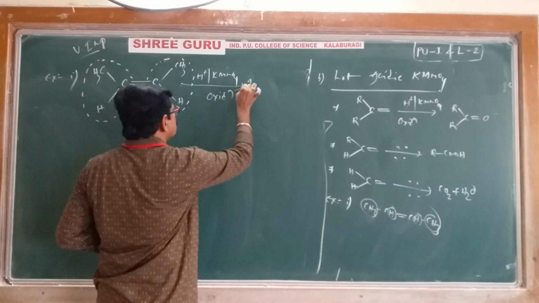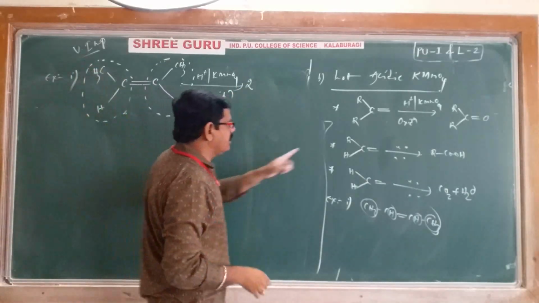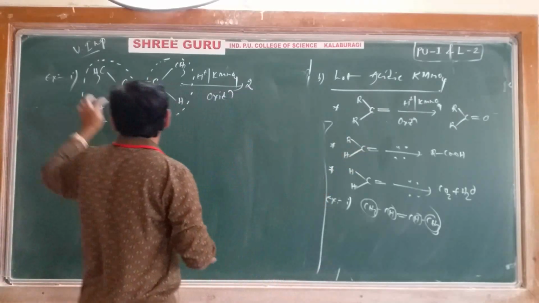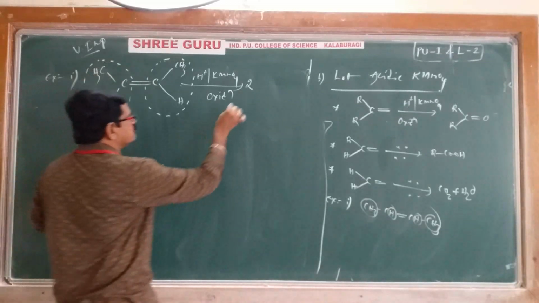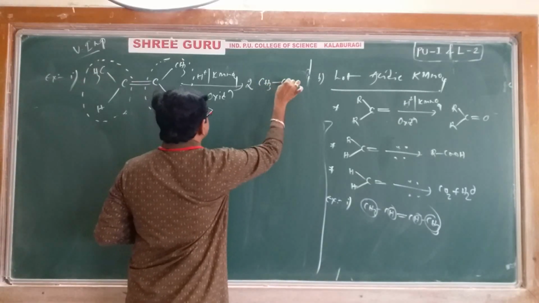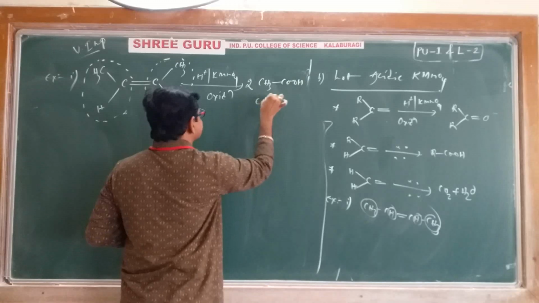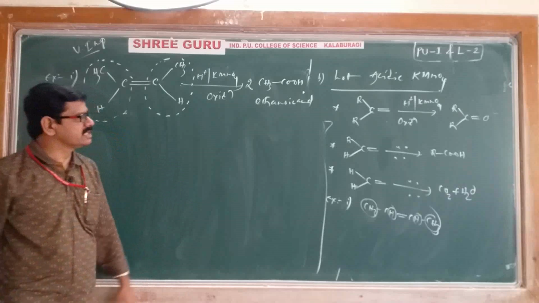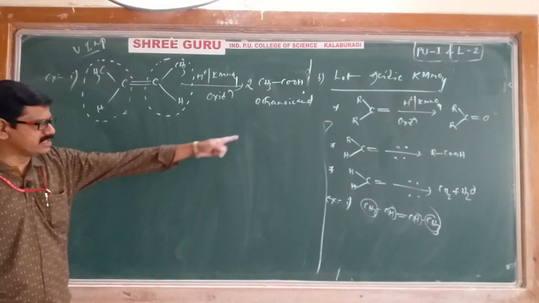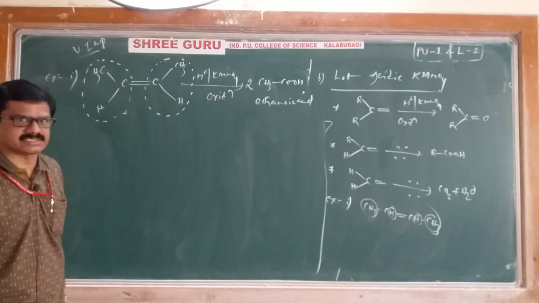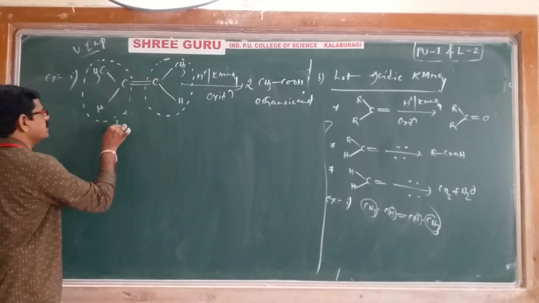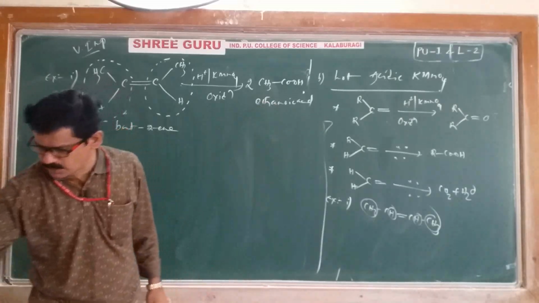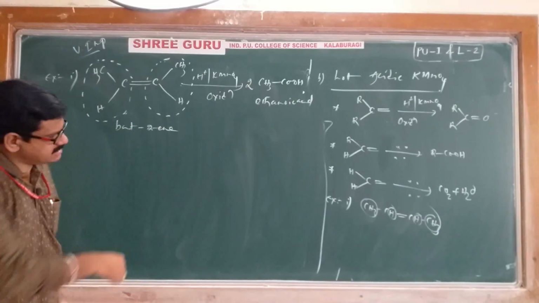Directly, I'll write that you will get 2 moles of RCOOH, that is, 2 moles of CH3COOH, acetic acid, or IUPAC name ethanoic acid. That's it. If you remember the conditions, we can easily write the reaction. If you take butene, you will get ethanoic acid. Suppose one more example, the second example.